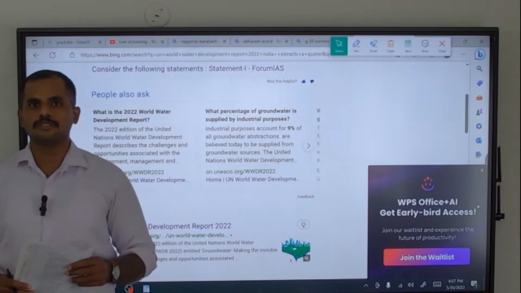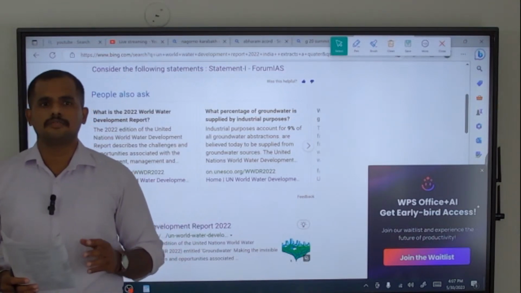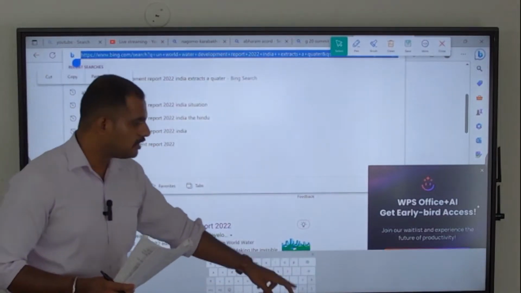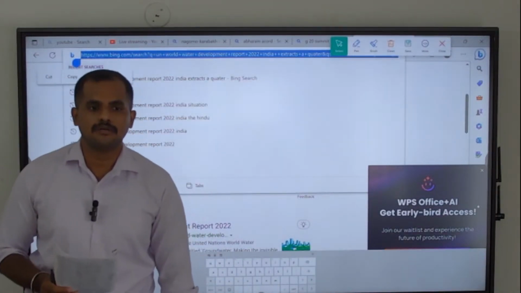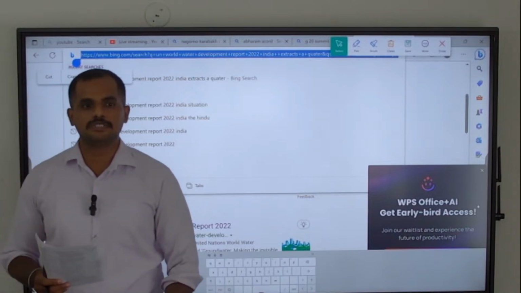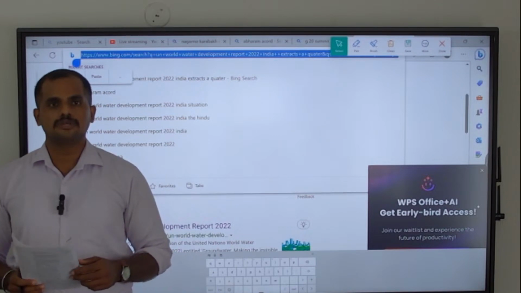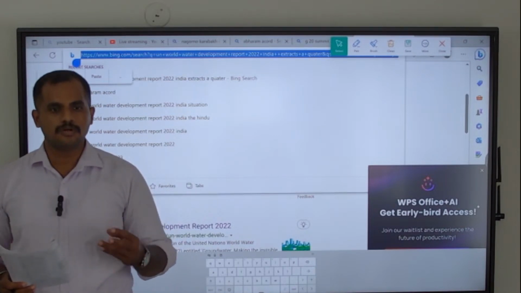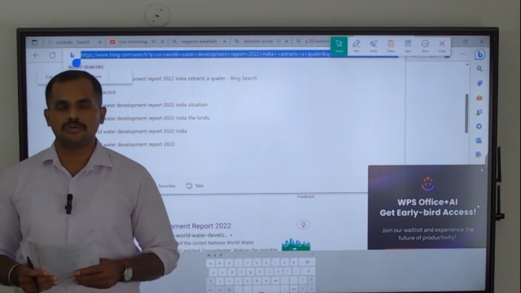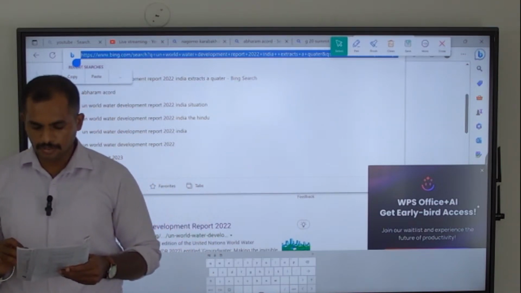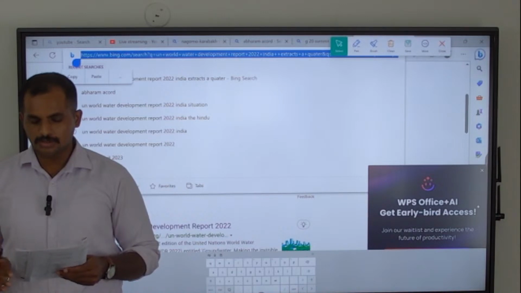Nagoya Protocol deals with biodiversity and the equitable sharing of benefits arising out of biotechnology and biodiversity. The positive gains we take from biodiversity using biotechnology should be shared equitably, and the Nagoya Protocol was brought in for this. The second statement is: Biodiversity Management Committees have important functions in determining access and benefit sharing, including the power to levy collection fees and on the access of biological resources within their jurisdiction.